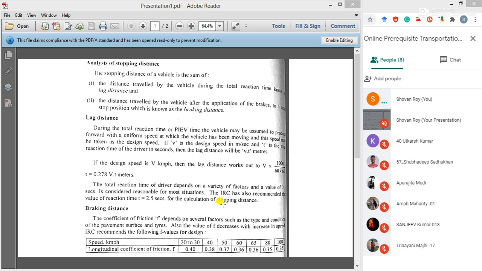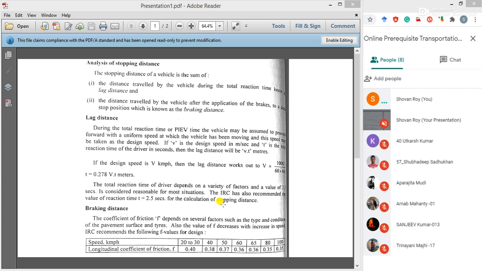Again I am repeating: during the total reaction time, which directly involves the human being, the vehicle proceeds at a uniform speed, taken as the design speed.